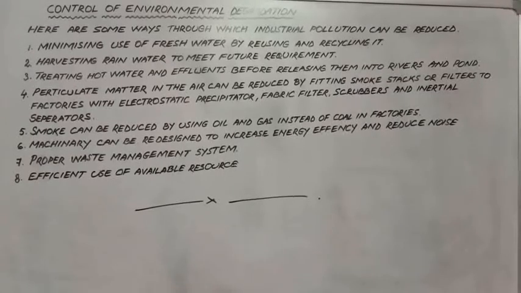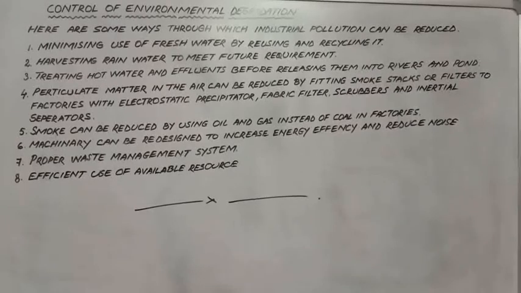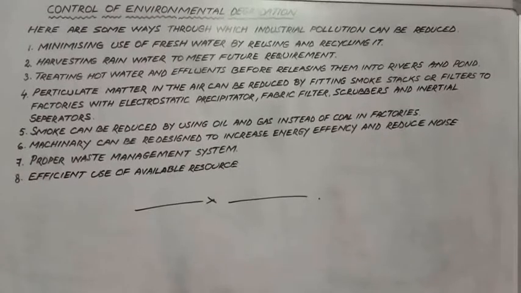Third one is treating hot water and effluents before releasing them into rivers and ponds. Now we have to take care of the water that is used in industries, such as metallic industries like aluminium and iron and steel, when the water is used to cool the metals.